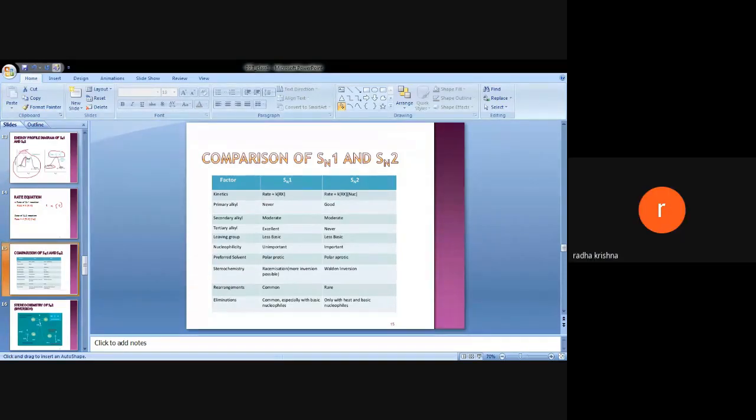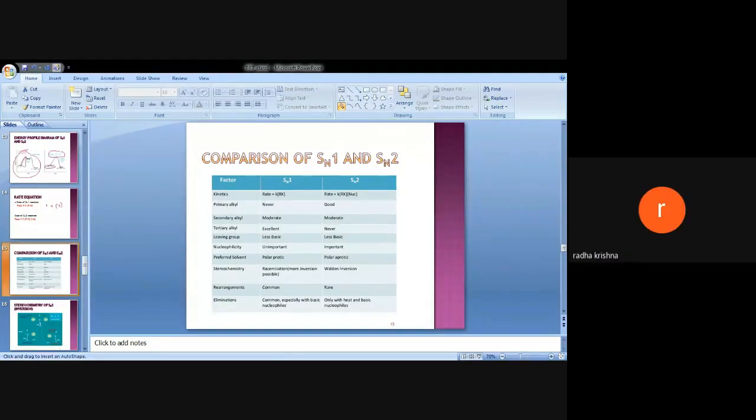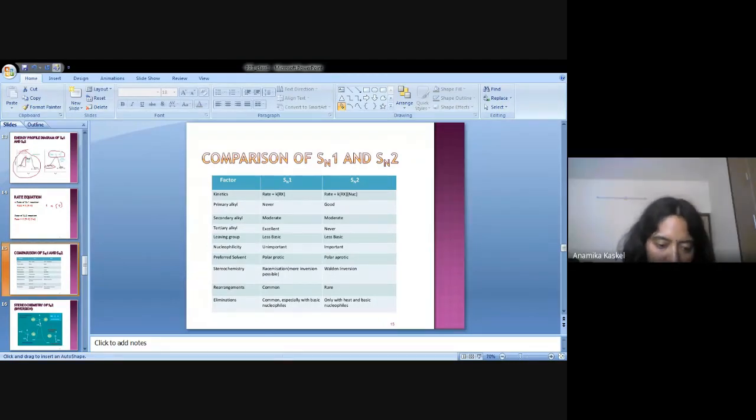It only depends on the concentration of the alkyl halide. Clear? But in SN2, it depends on both the nucleophile and the alkyl halide. Very good answer. Now, another point. This is an easy thing.